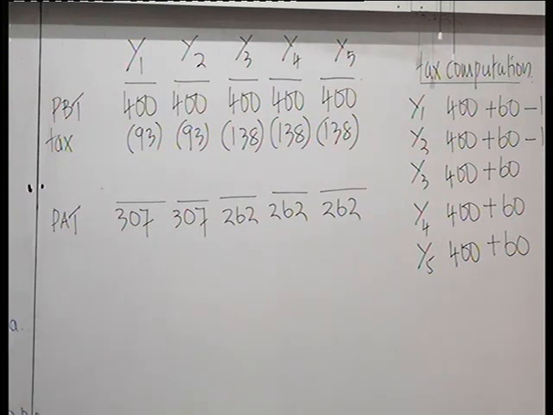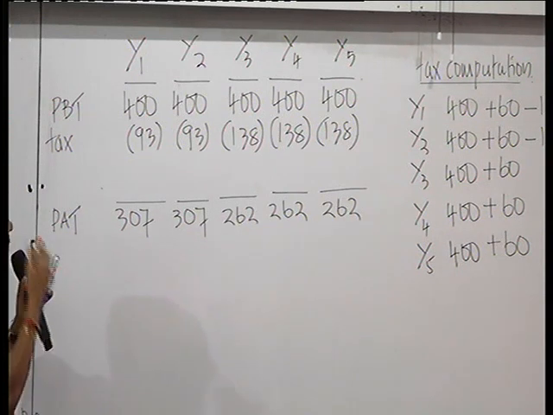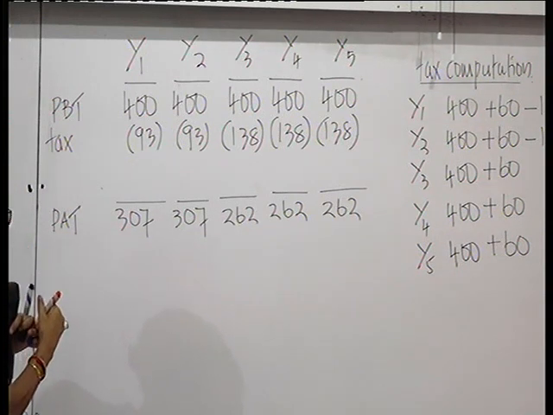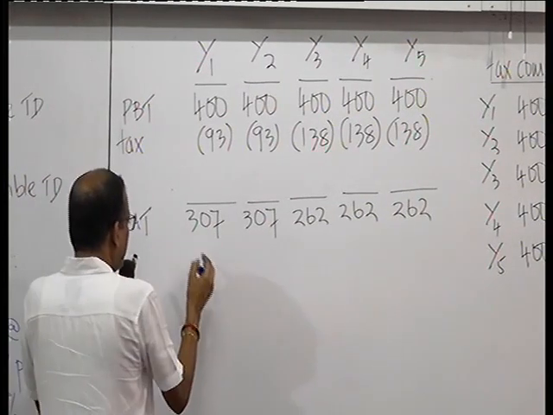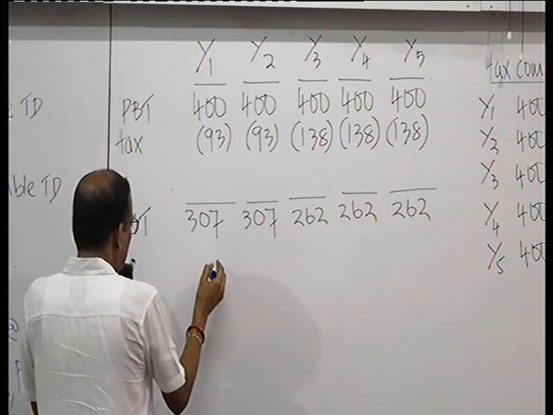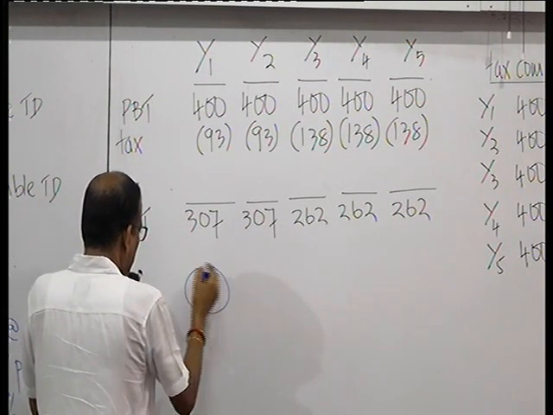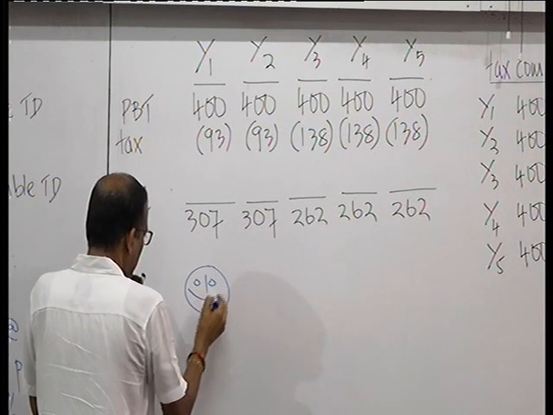Now how will the shareholders look at this? First year, they are very happy that they have made so much profit.